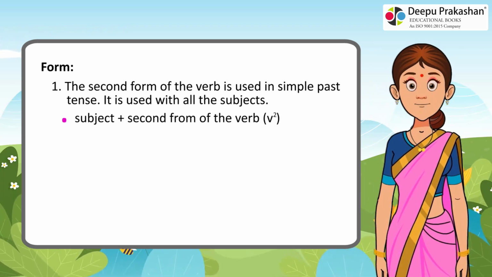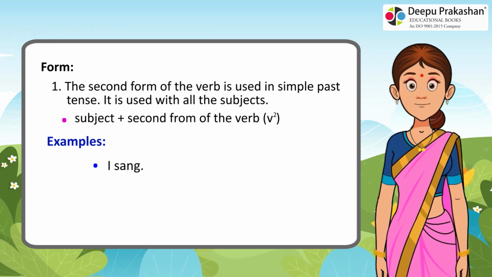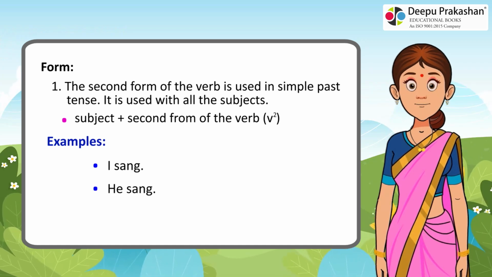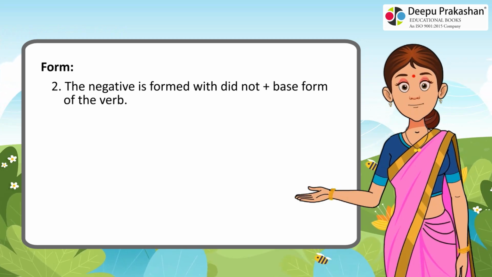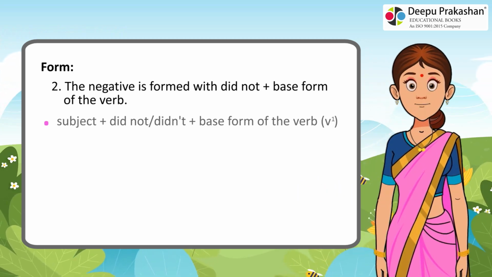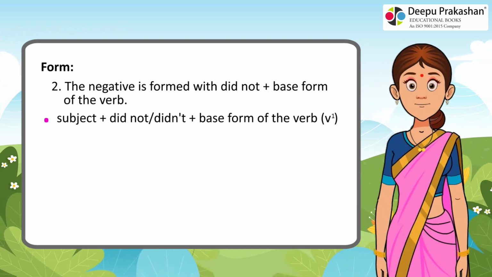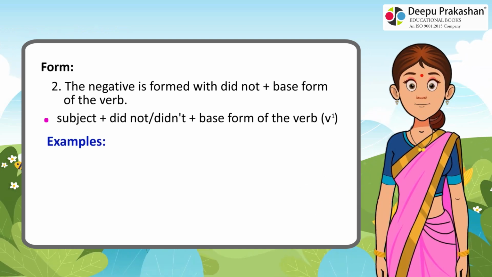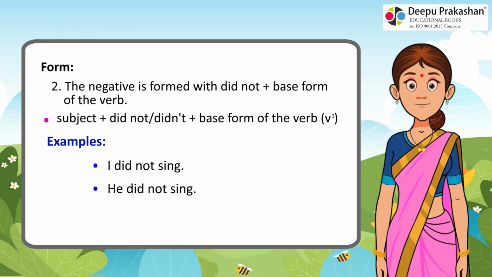Subject plus second form of the verb. Examples: I sang. He sang. 2. The negative is formed with did not plus base form of the verb. Subject plus did not or didn't plus base form of the verb. Examples: I did not sing. He did not sing.